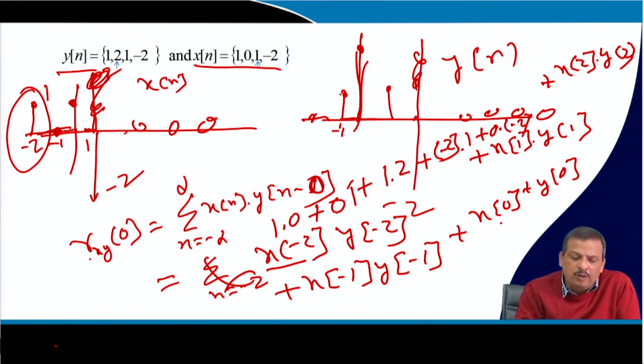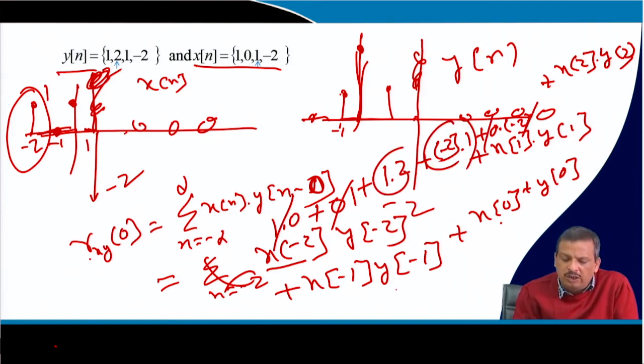So if I see all are 0, only these two terms will be there. So it is 1 into 2 minus 2 into 1. So I can say it is 0.